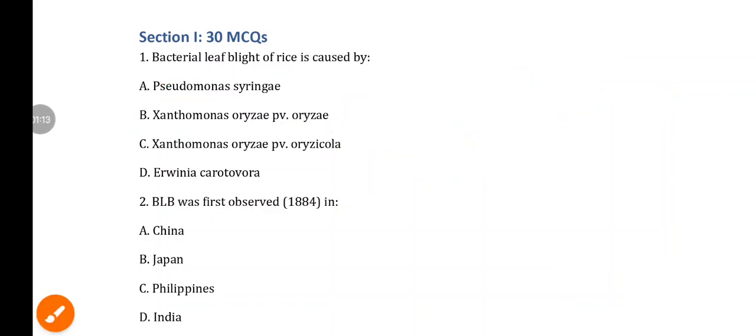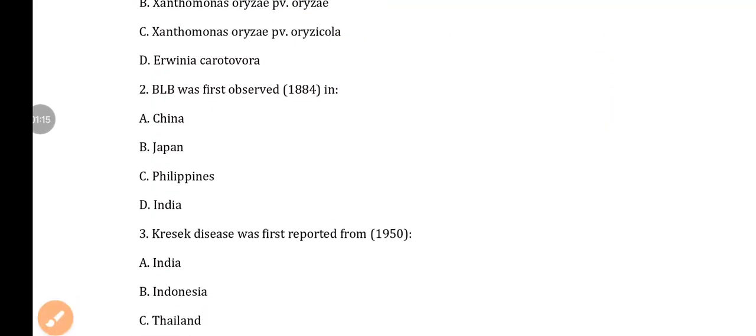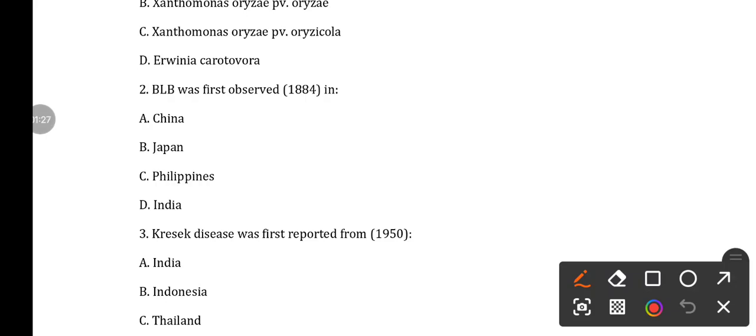Then question number 2, the BLB or bacterial leaf blight was first discovered in. The options are A China, B Japan, C Philippines, and D India. So the bacterial leaf blight was first discovered in the year 1884, first discovered from Japan. Okay, remember this is an important question. The first discovery with year you should remember.